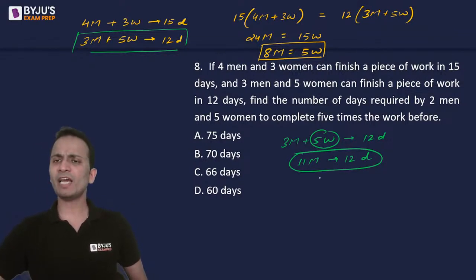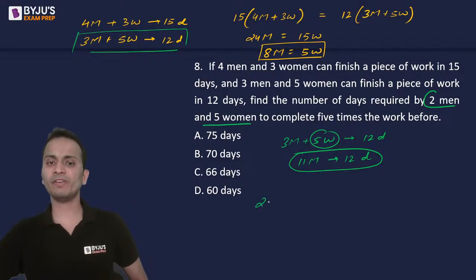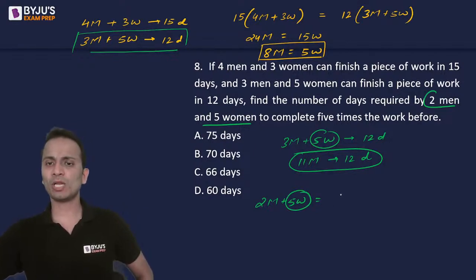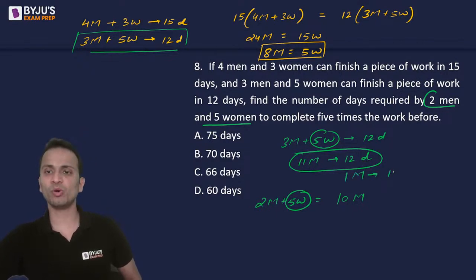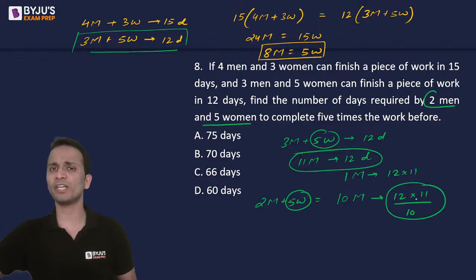Now, the thing that we have to solve is in how many days 2 men and 5 women can finish the work. So we are given 2 men and 5 women. Now I can replace 5 women with 8 men. So now I have to find out in how many days 10 men can finish the same piece of work. If 11 men can finish the work in 12 days, one man will finish the work in 12 into 11 days, and 10 men will finish the work in 12 into 11 divided by 10 days. So this should be the answer if they will finish the same quantity of work.